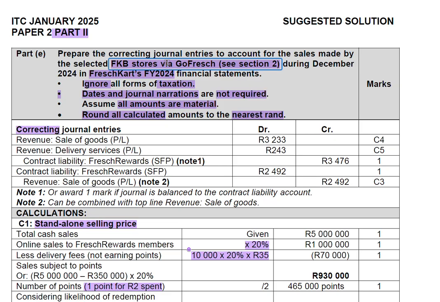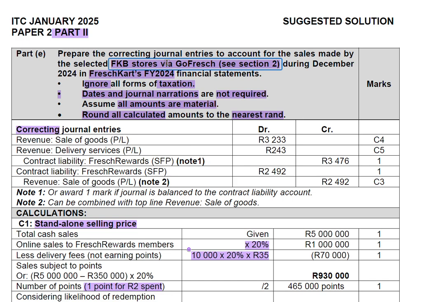If you made a calculation for both the sales to reward members in-store as well as online, you could potentially make an error.